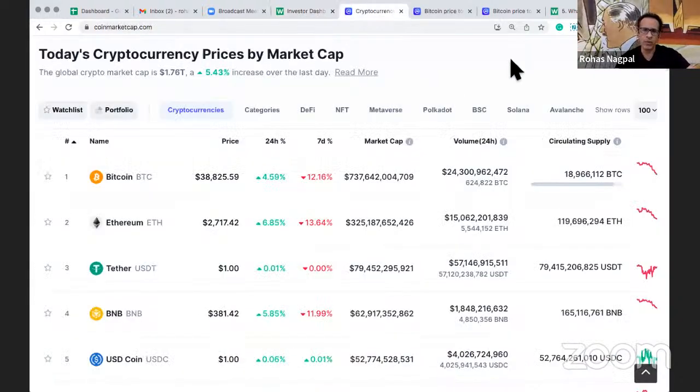Then let's look at the overview. When we look at, say, a CoinMarketCap kind of interface, you can see that when it opens up, it shows you about 100 cryptos on the first page, and then it shows you thousands and thousands of cryptos, which is again obviously not very practical.